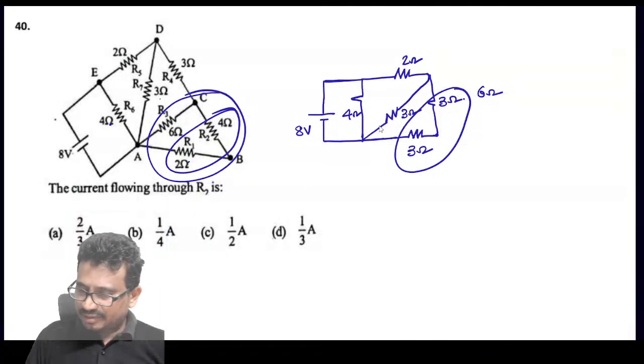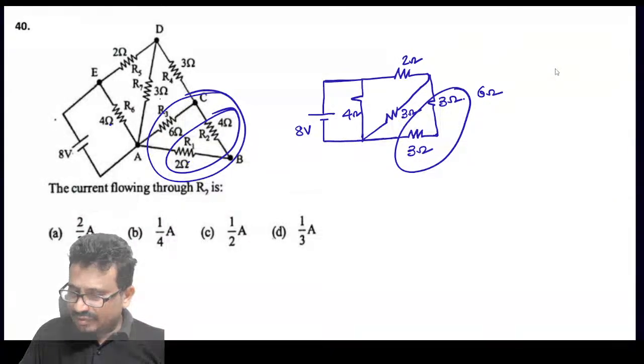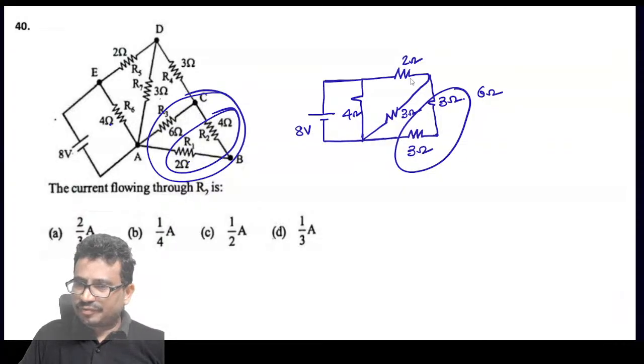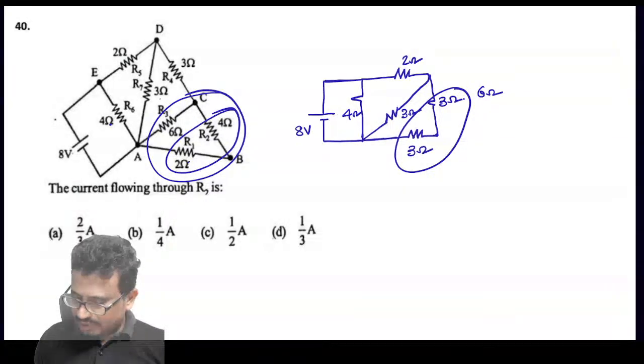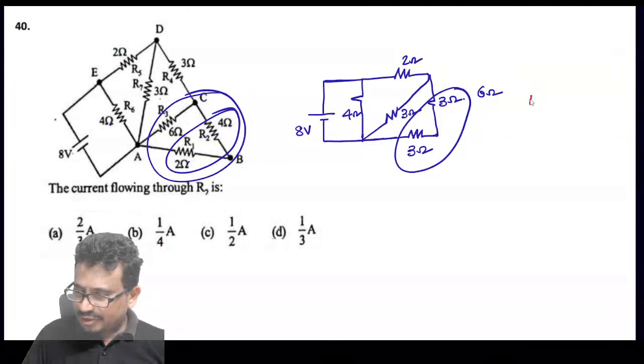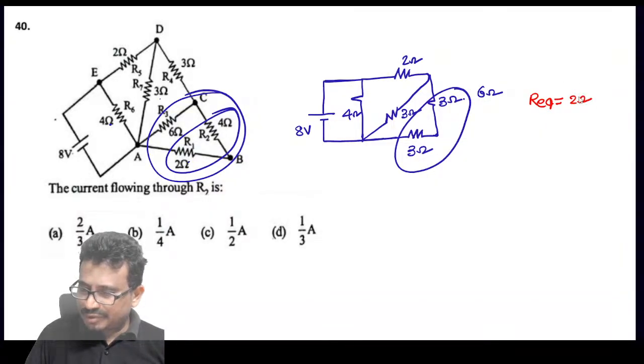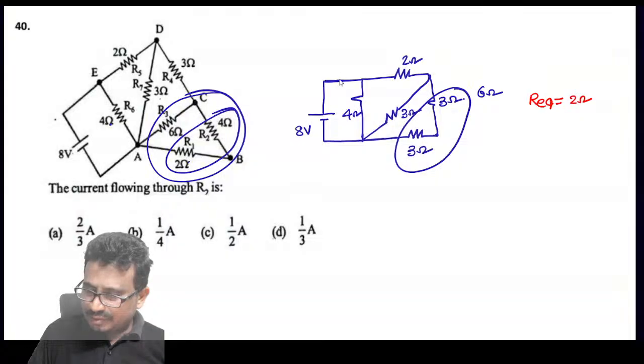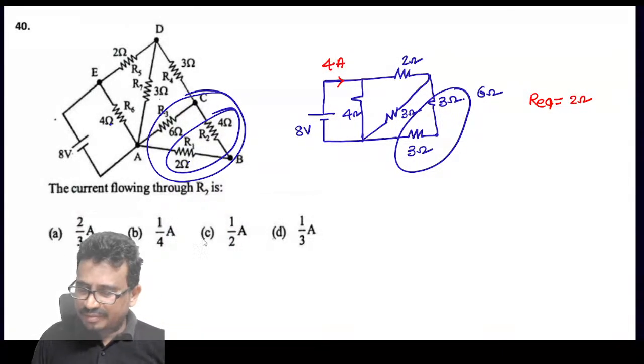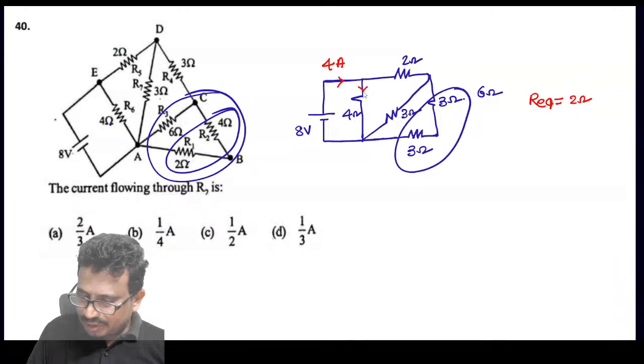This is 3, and 6 and 3 is 2. 2 in series 4, and then finally the equivalent resistance. How much is this value, tell me now? R equivalent is equal to 2 ohms, and so this current is equal to 4 amperes. So this is 4 amperes. Now here we have 2 amperes, and then this is 2 amperes.